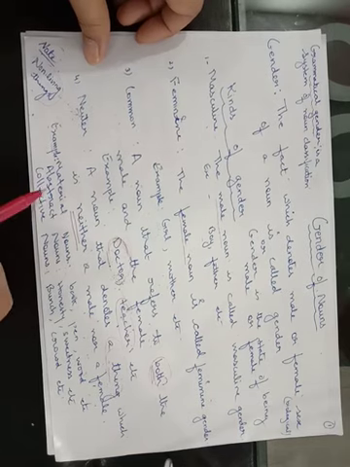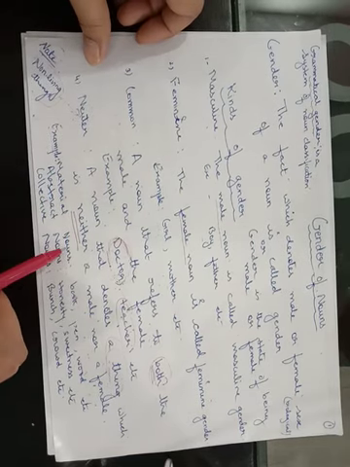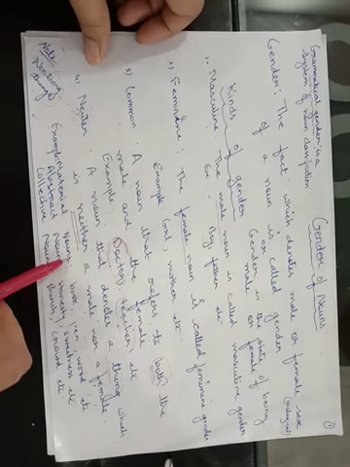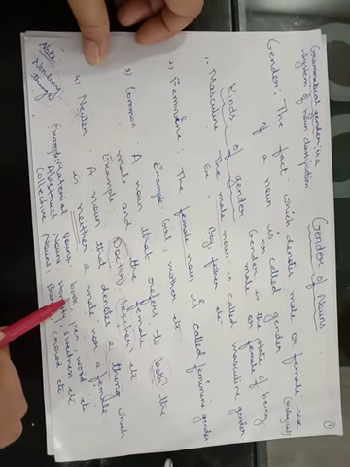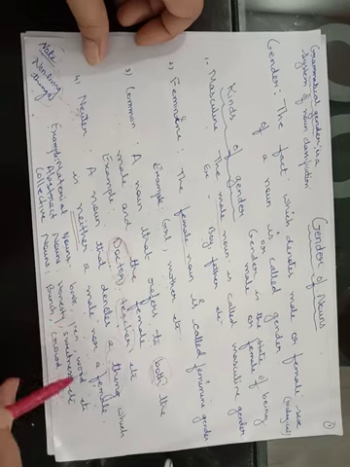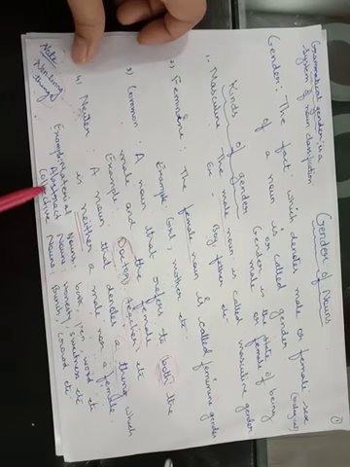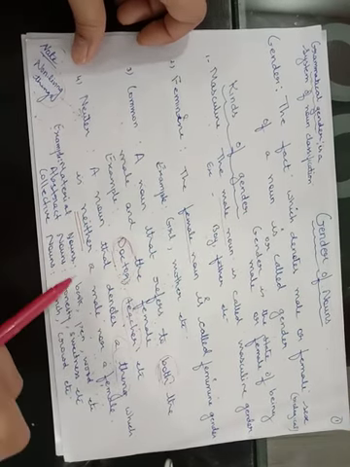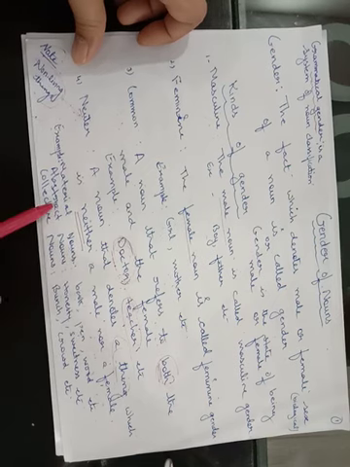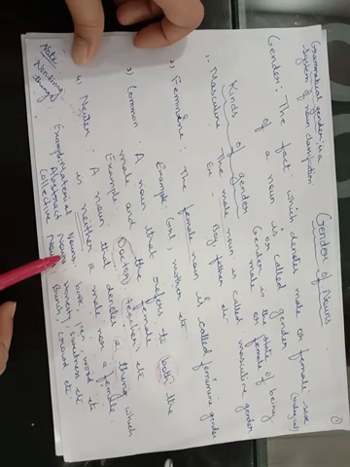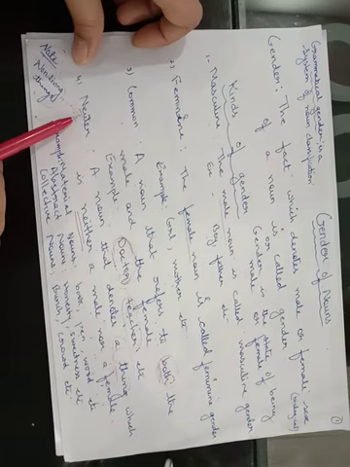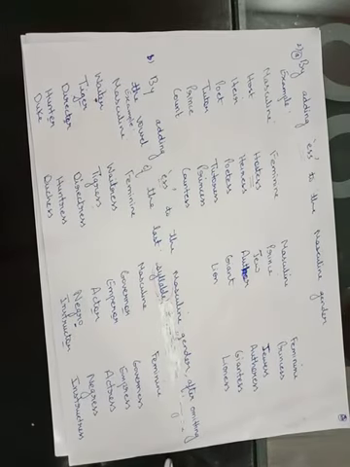For example, material nouns, I taught you all. All the material nouns, they fall under the category of neuter gender. They are all non-living. See, book, pen, wood, they are all non-living. Okay? Abstract nouns, feelings, isn't it? So, they also fall under the category of neuter gender. Collective nouns, they also fall under the category of neuter gender. Is it clear? Now see the rules, the ways how we form genders. Okay?